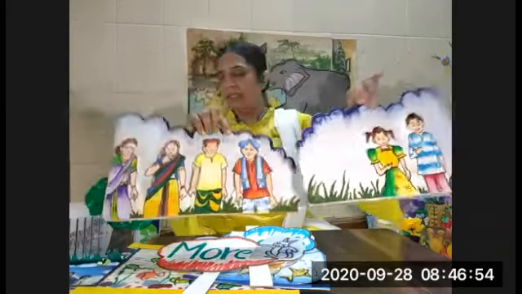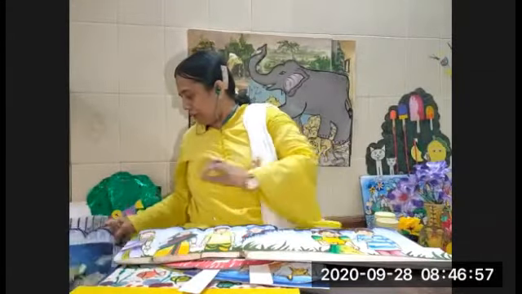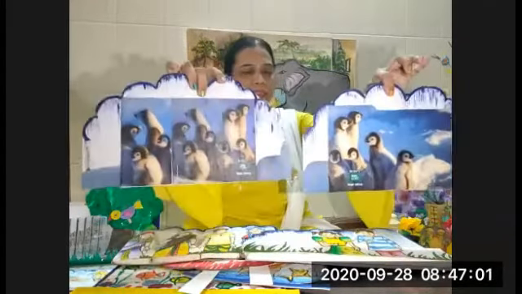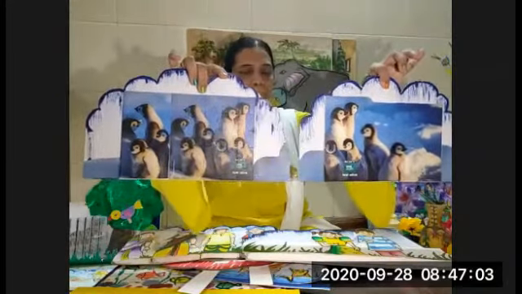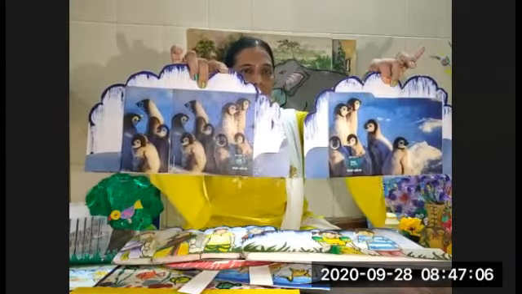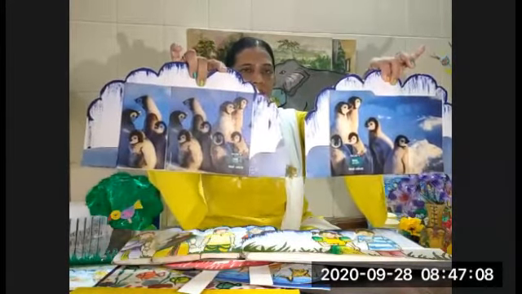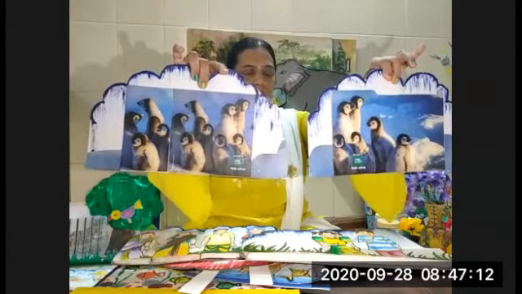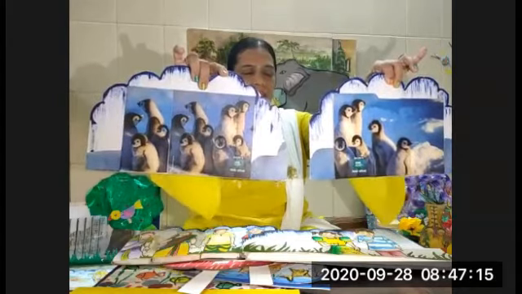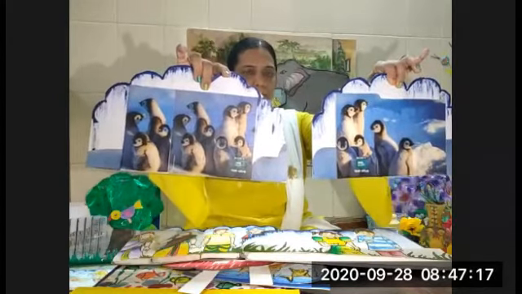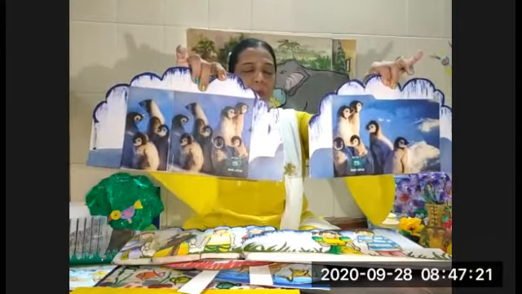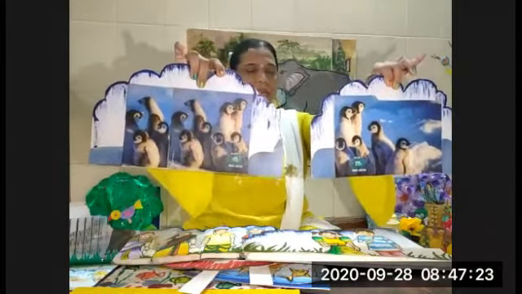Very nice. Now I am showing you some birds. You tell me, which bird is this? Penguin. 1, 2, 3, 4, 5. Five penguins is less. The second group of penguins is more. So this is less and this is more.